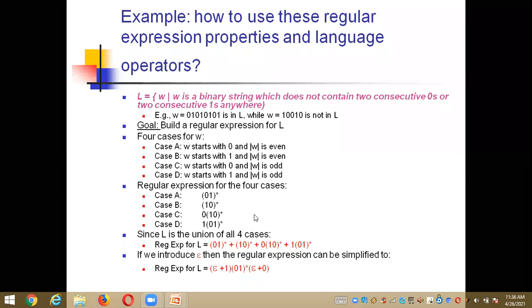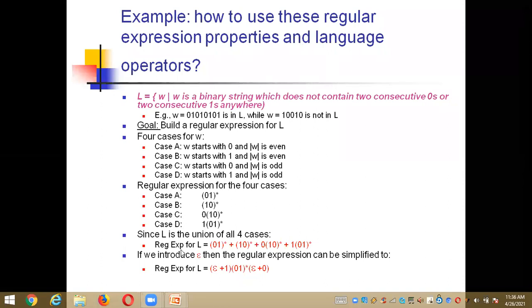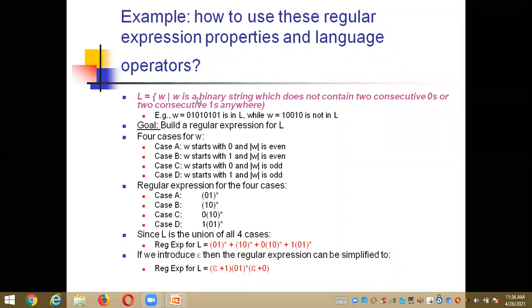And now, based on all four cases, the regular expression for the language L becomes 01 whole star, union 10 whole star, union 0 10 whole star, union 1 01 whole star. According to the defined string, you should use any one of those, right?